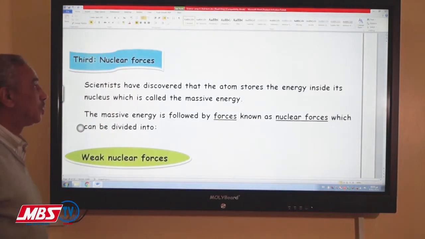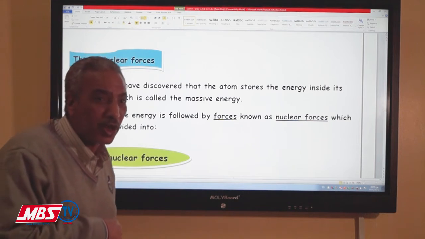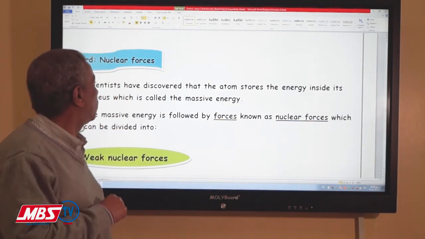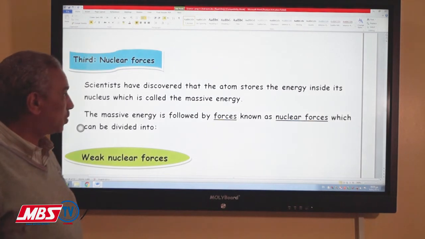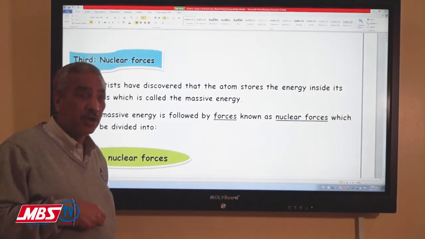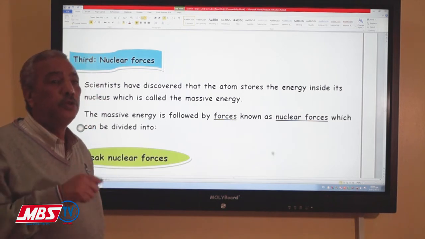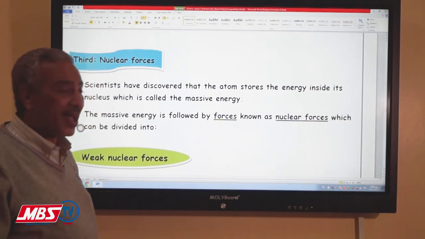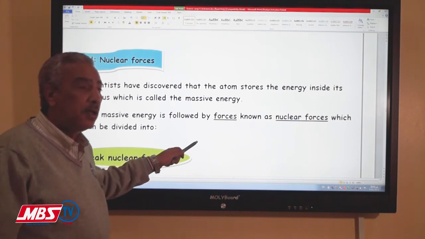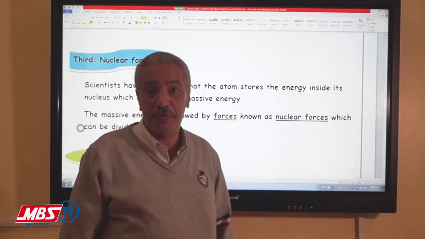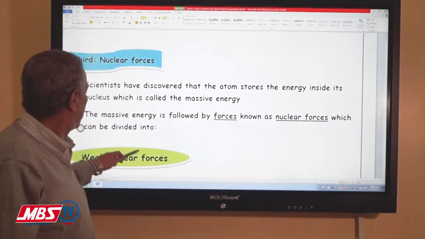The last one of them is the force in the nucleus. There is a huge force inside the nucleus. This force is called nuclear force. Scientists discovered before that there is huge stored energy inside the nucleus of the atom, which can produce massive energy and massive force.